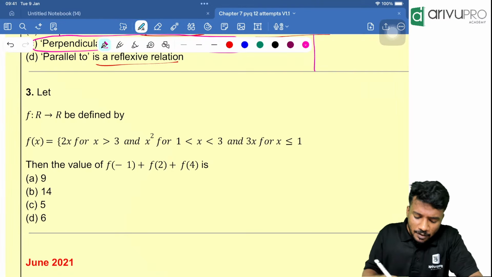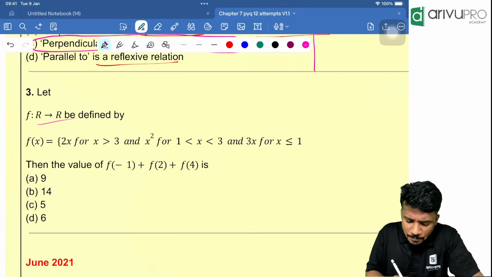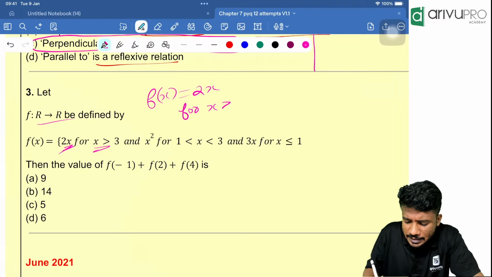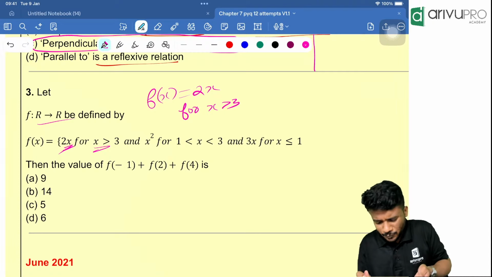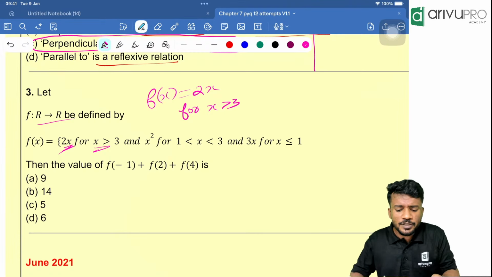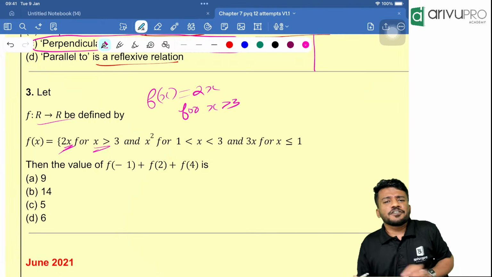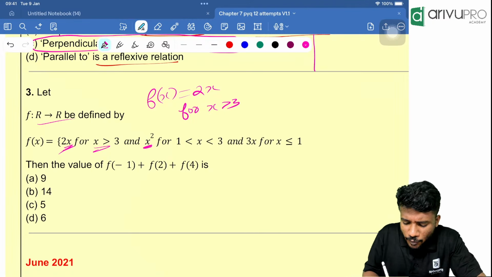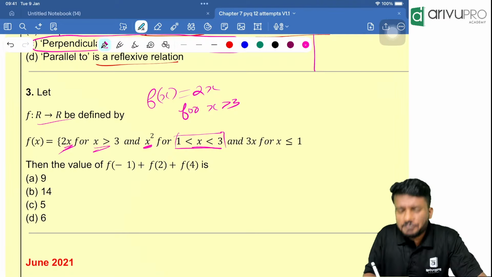Next question. For a relation from R to R, f of x is equal to 2x for x greater than 3. That means whenever the x value is more than 3, we should take f of x equal to 2x. Similarly, f of x is equal to x square for x between 1 and 3.